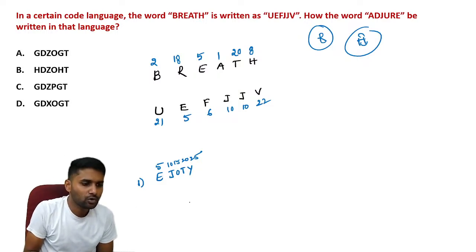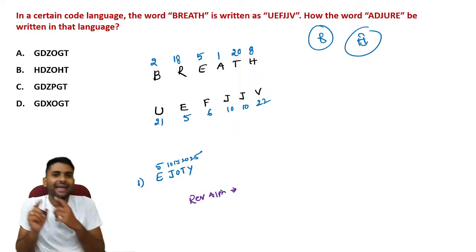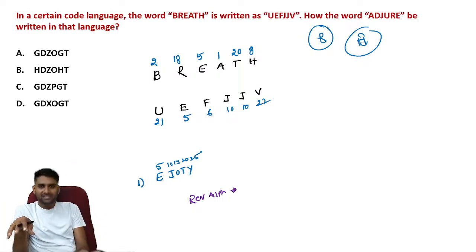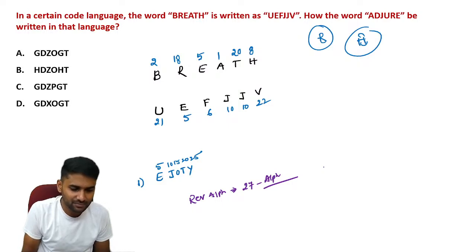Let me help you out with how to remember the reverse alphabetical position. Guys, if you know the alphabetical position for any letter, the sum of the alphabetical and reverse alphabetical position is always equal to 27. If you want the reverse alphabetical position, it is 27 minus the alphabetical position. That's a simple one.